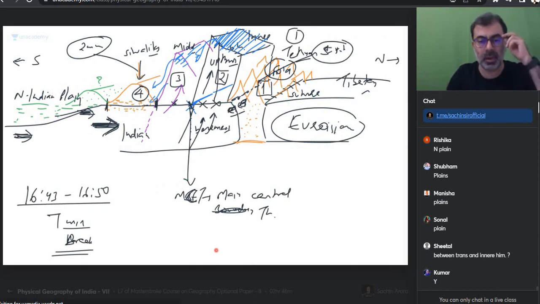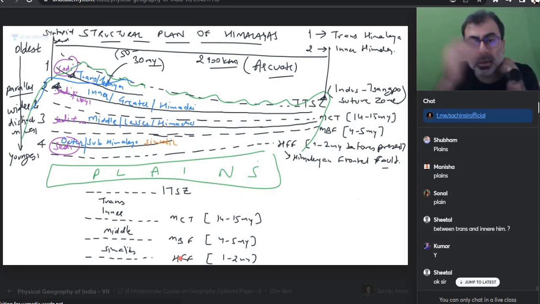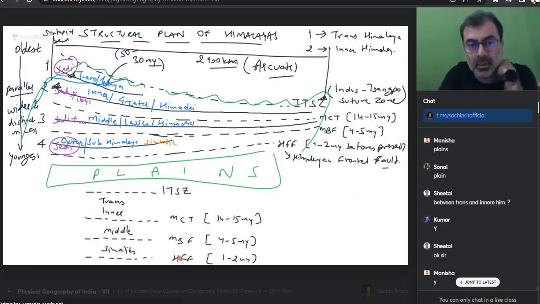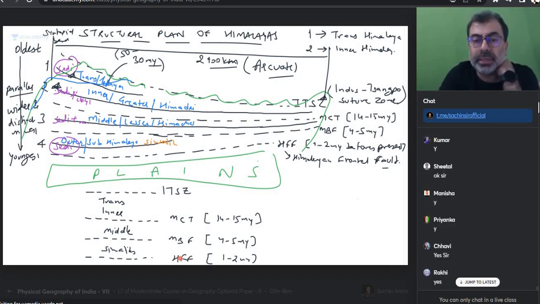Is everyone okay with this? I will also make a sequence and show you. Then we will look at this. Is everyone clear on that? So between Trans Himalaya and inner or greater Himadri, we have no fault coming in. Clear till here? Which side wider? Which side younger? The top view, the structural plan, is it clear? MCT, MBF, HFF, understood?